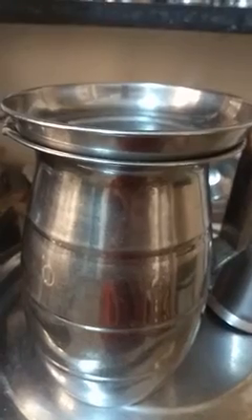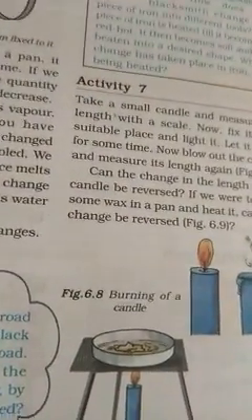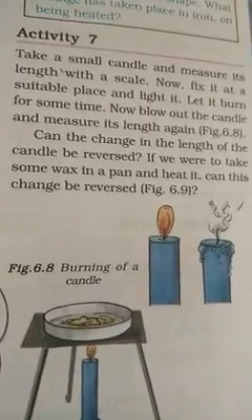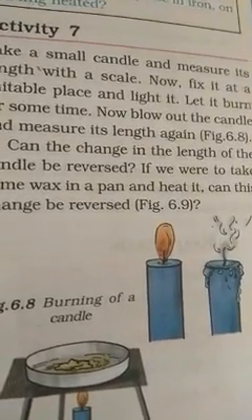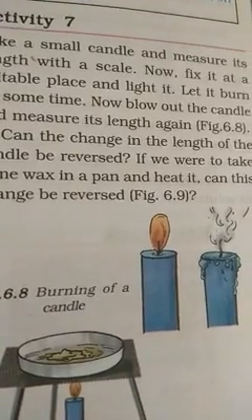Like this, you have to observe, children, and try to understand the process of reversible and irreversible, or not reversible, changes in the surroundings. Like this, you have to observe some more changes and you also do them. See, children. Take a candle and burn it. When you light the candle, it starts burning.